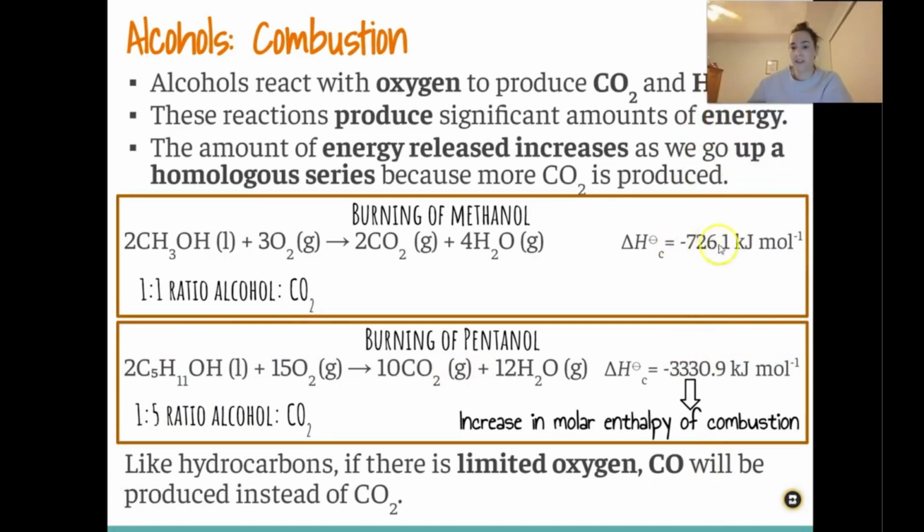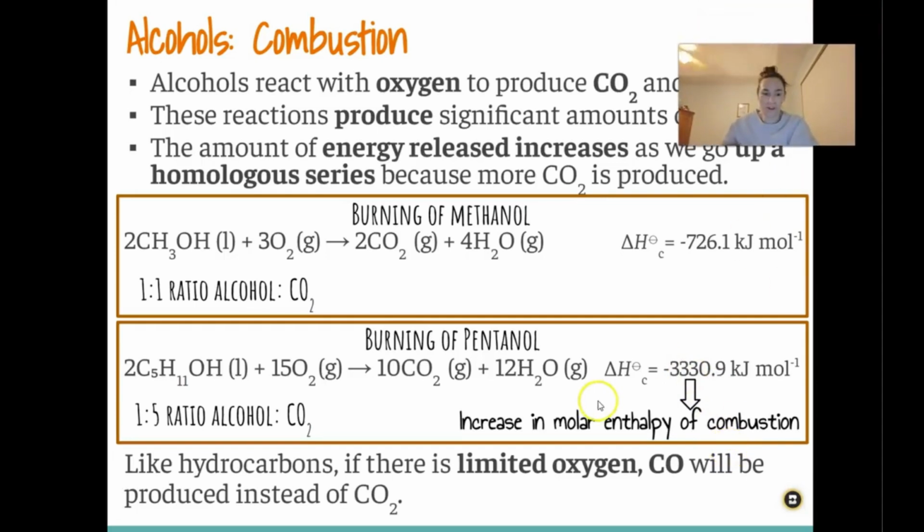You can see the difference of negative 726 here for the smaller alcohol versus the negative 3,330.9 kilojoules per mole for the pentanol. And just like with hydrocarbons, if there is limited oxygen available, it will form carbon monoxide instead of carbon dioxide.